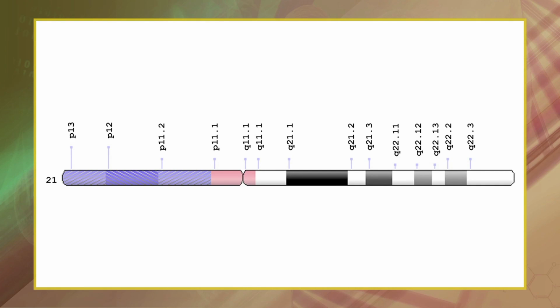More rarely, there is a structural modification in this chromosome. Specifically, there is a translocation of all or part of chromosome 21 to chromosome 14 or 15. About 2 to 4% of people with Down syndrome are genetically mosaic. That is, some of their cells have chromosome 21 trisomy while others do not, resulting in generally milder symptoms.